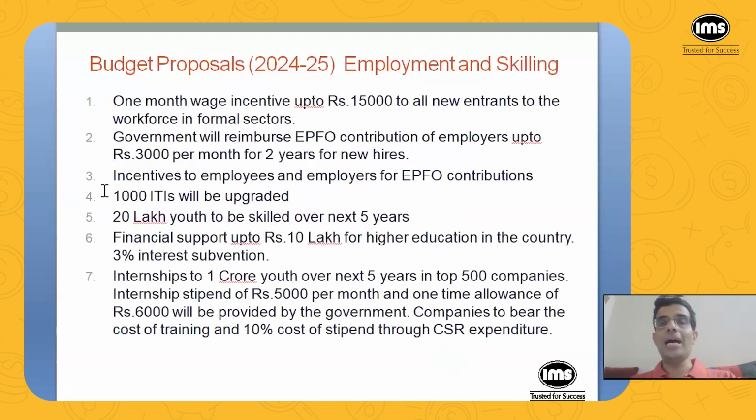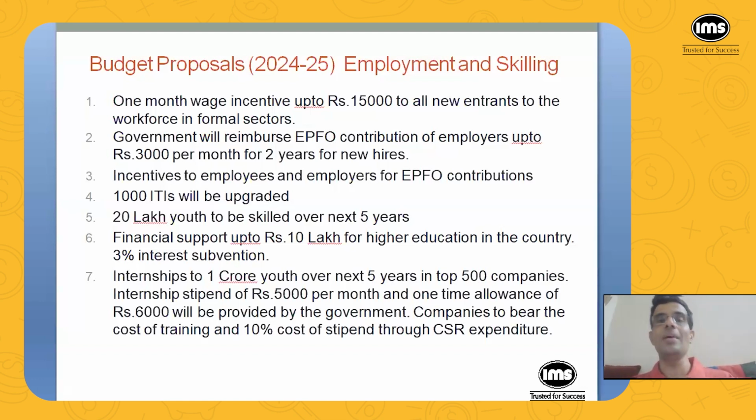As you mentioned some time back, the unemployment situation was one factor that hit the government hard in the elections. So there are some proposals about employment and skilling. Now, 1 month wage incentive up to 15,000 rupees to all new entrants to the workforce in formal sectors. So what are formal sectors?